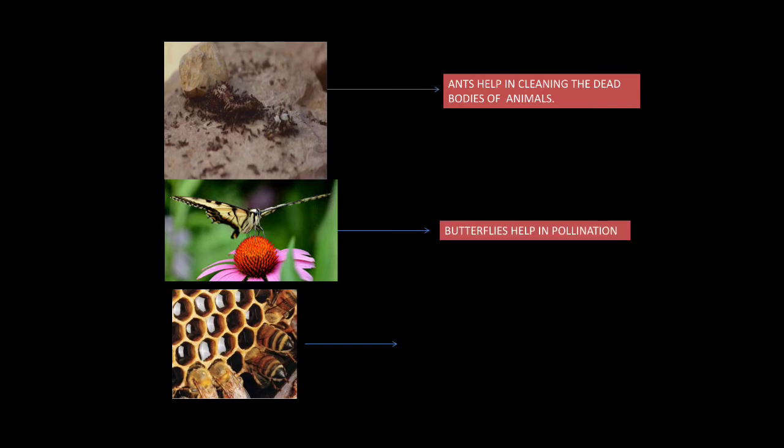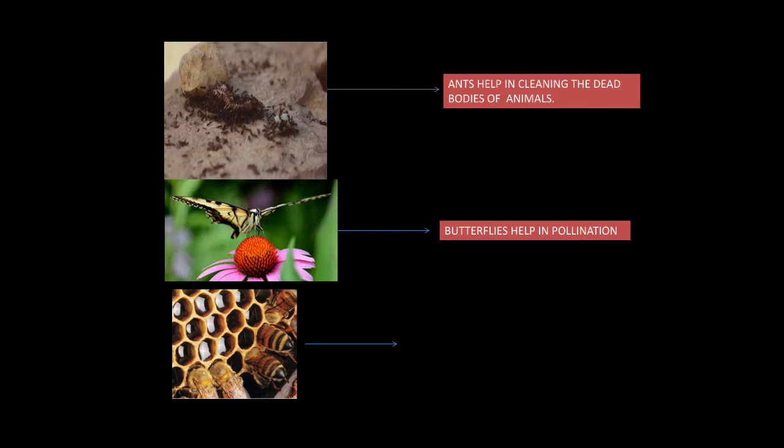Butterflies. If we talk about butterflies, butterflies make our garden beautiful, and they fly from flower to flower and help in pollination. Pollination is basically a process in which the anthers are being collected from one flower. You will learn all this in your higher classes.